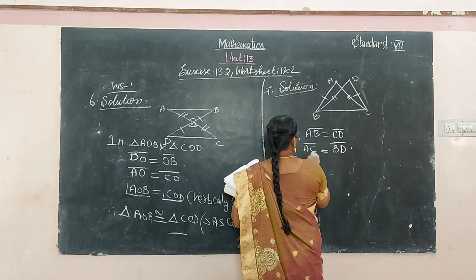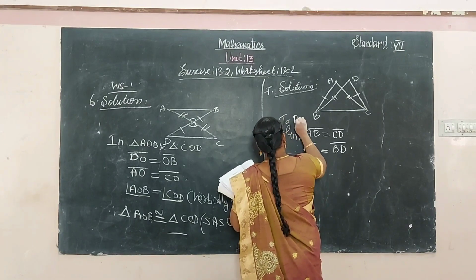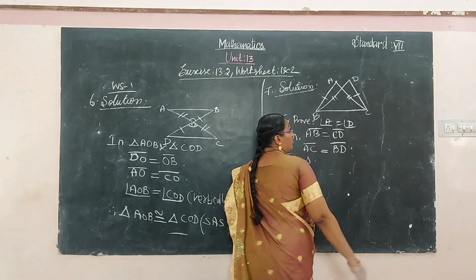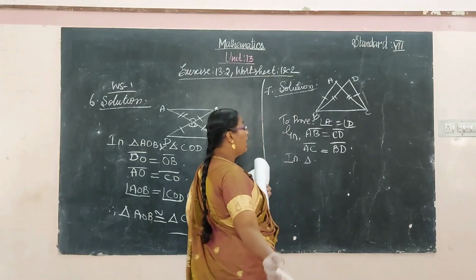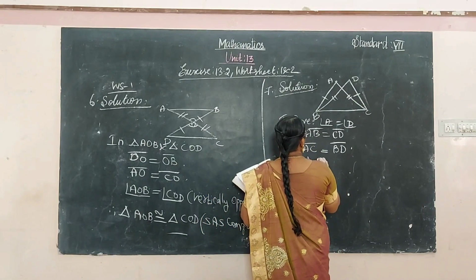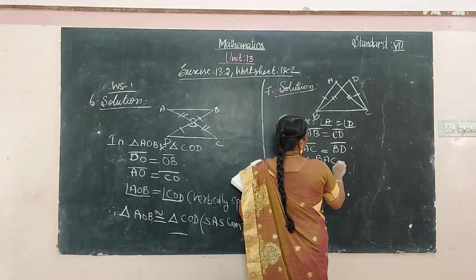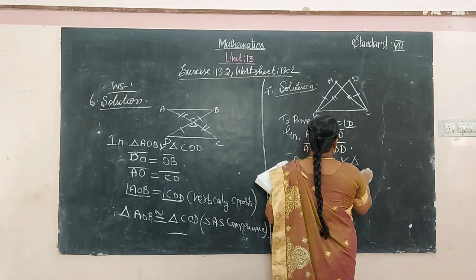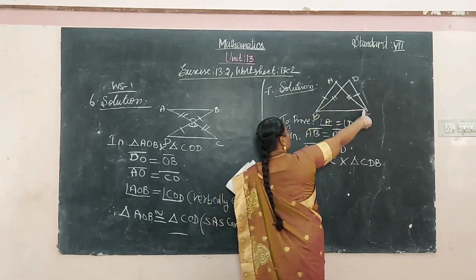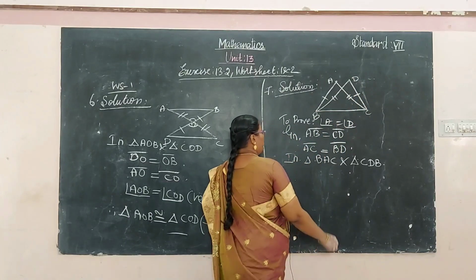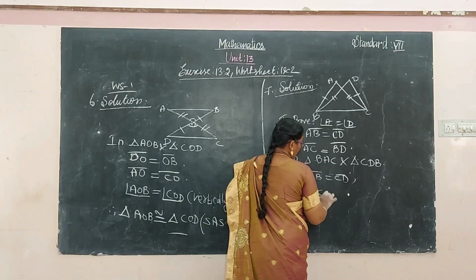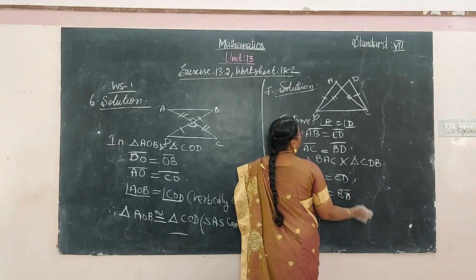In the triangle, to prove angle A is equal to angle D. What do we prove? Angle A is equal to angle D. So in triangle BAC and the triangle CDB, AB is equal to CD and AC is equal to BD.